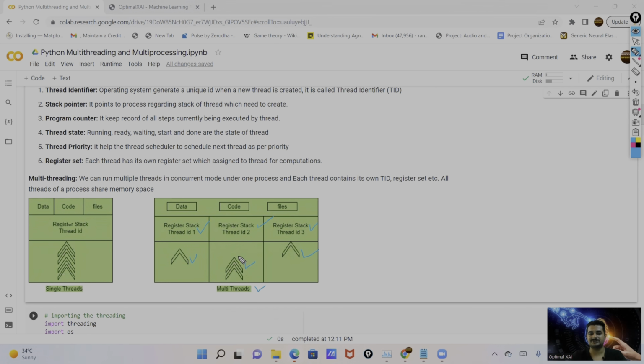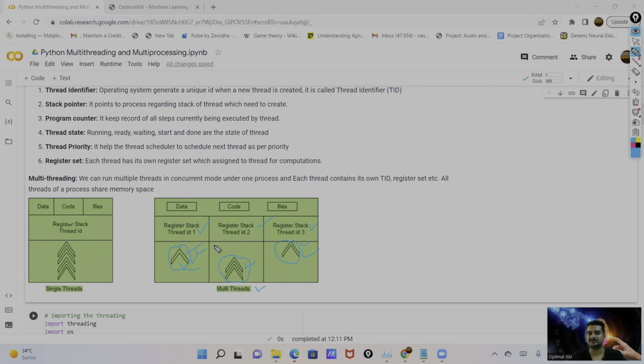Suppose this task is waiting for input from the user or from another program, then this task is running. This task utilizes the CPU or memory in concurrent mode. And suppose this task waits for input from another program, then this task runs and utilizes the CPU and memory. This way we run the program in concurrent mode.